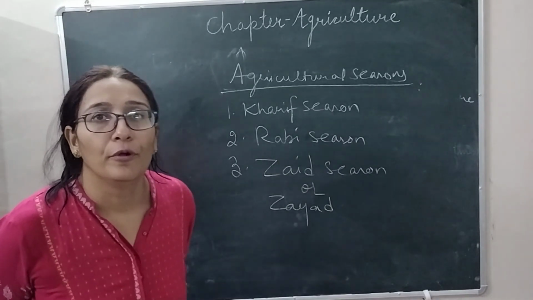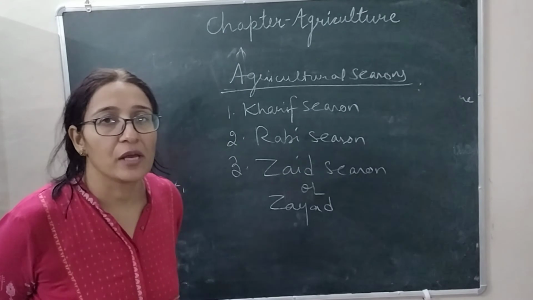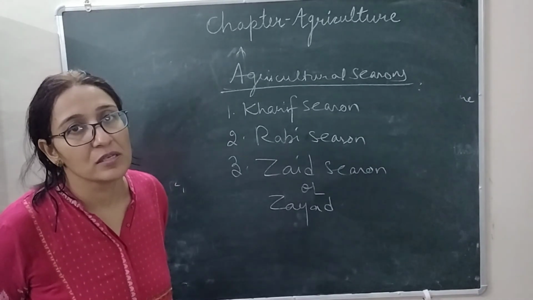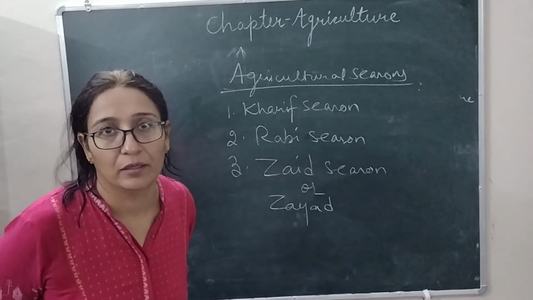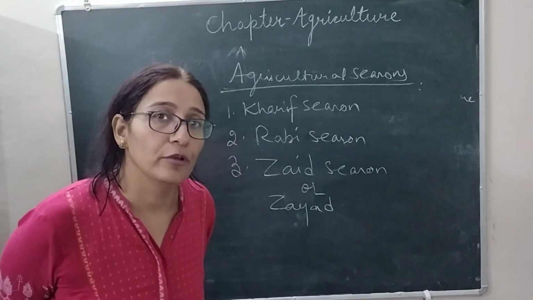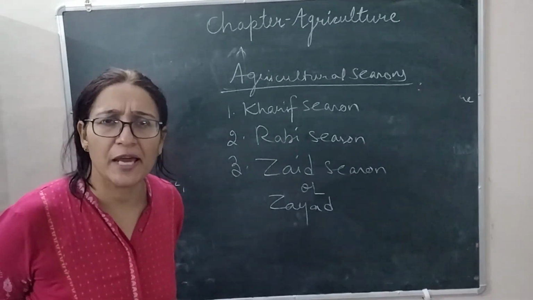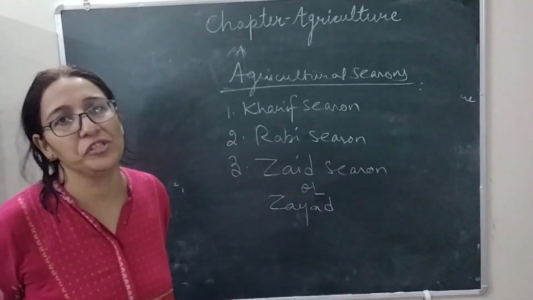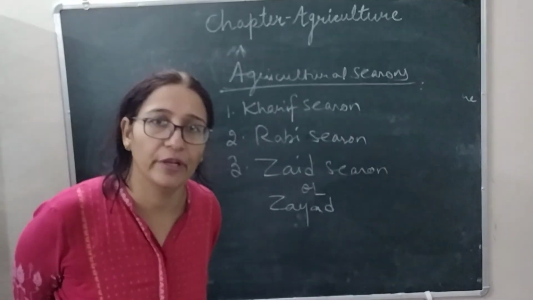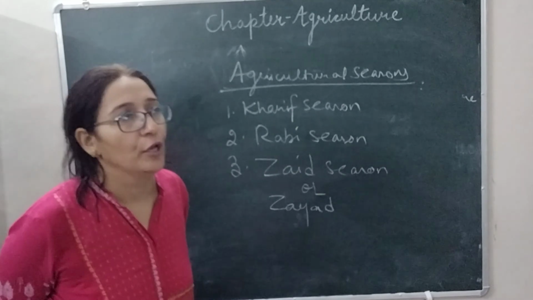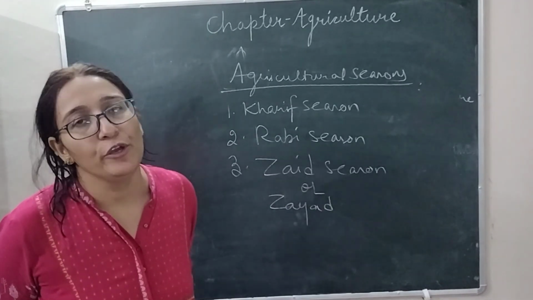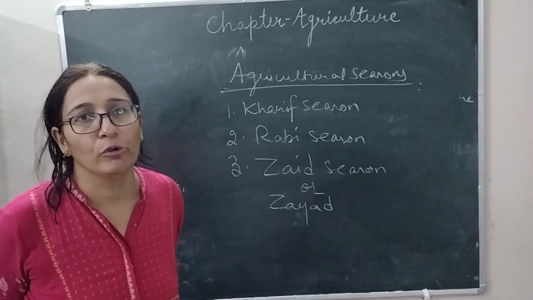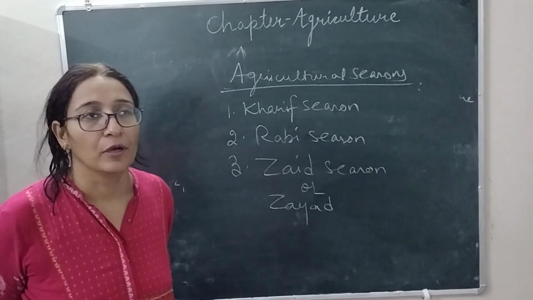During this season, crops are cultivated between summer and winter, when the temperature is moderate. Basically fruits and vegetables are cultivated during this period. So in the next video I will explain about food crops.